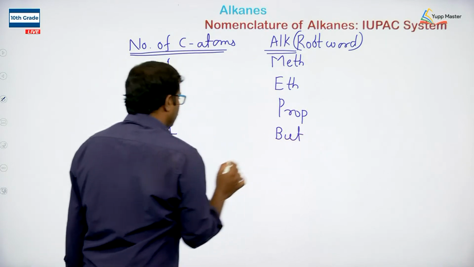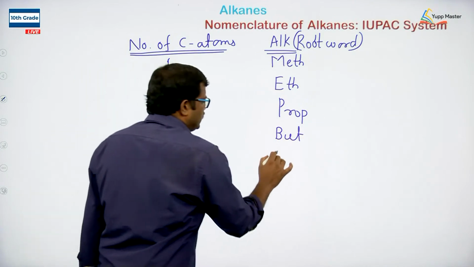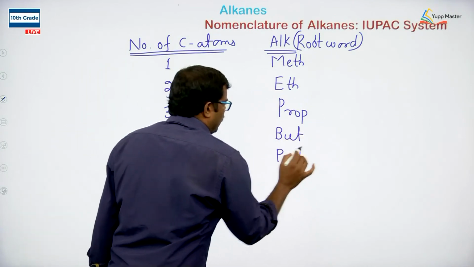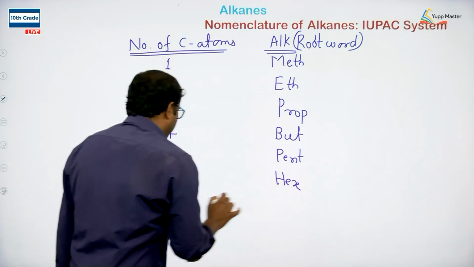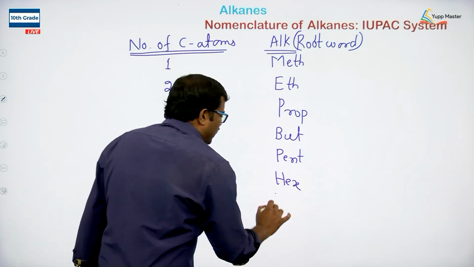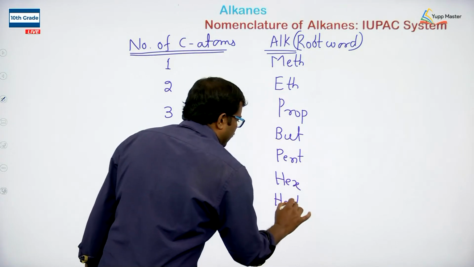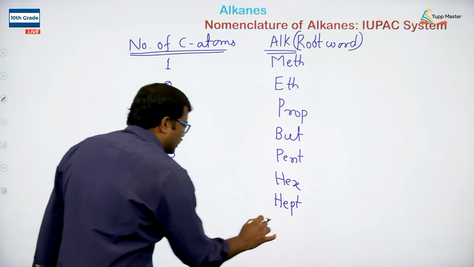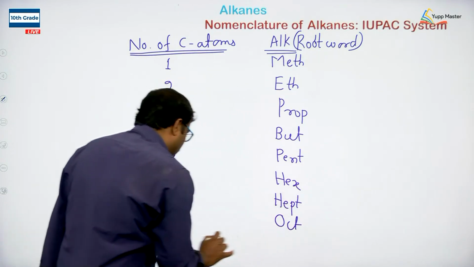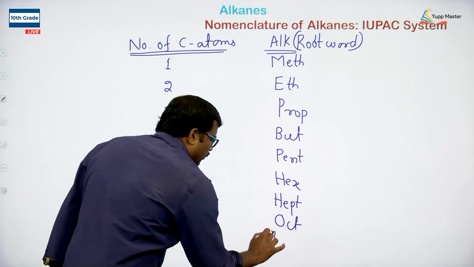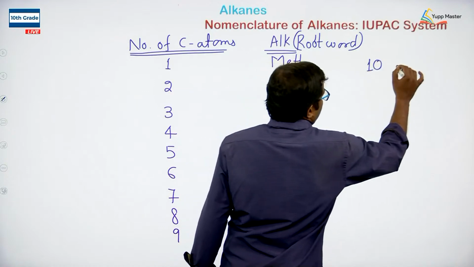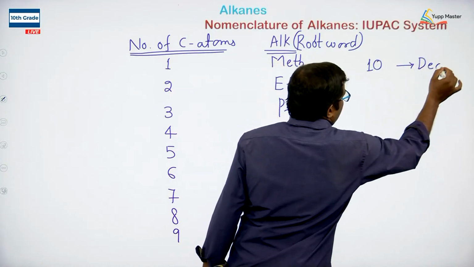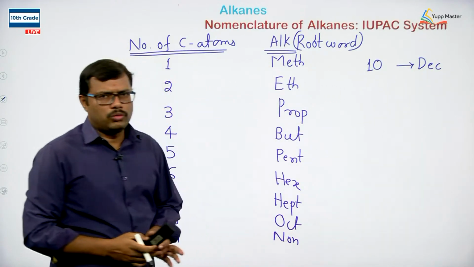but. When we have 5 carbons, we write pent, 6 carbons hex, 7 carbons hept, 8 carbons oct, 9 carbons non, and when we have 10 carbons we use dec as the root word.